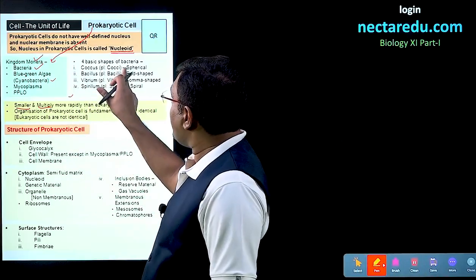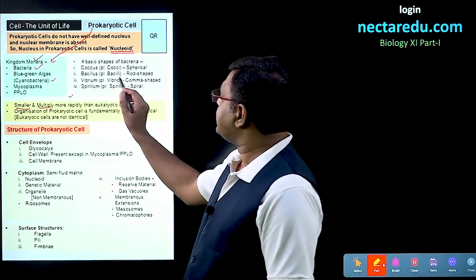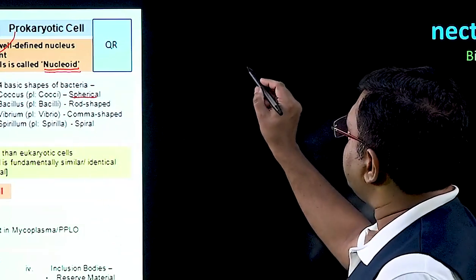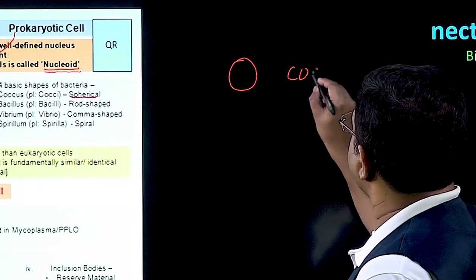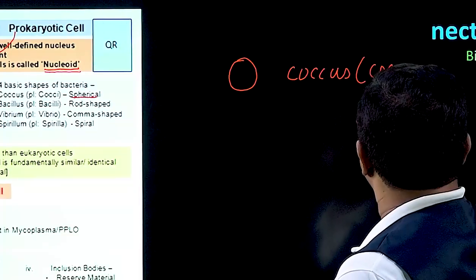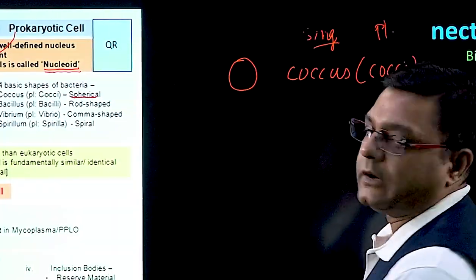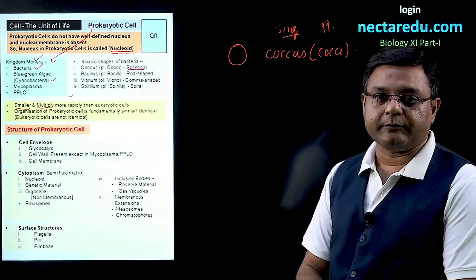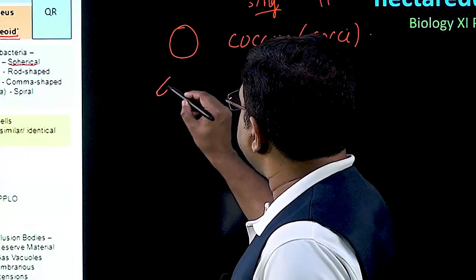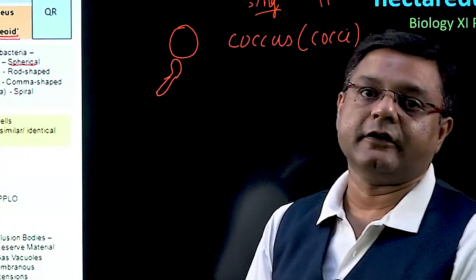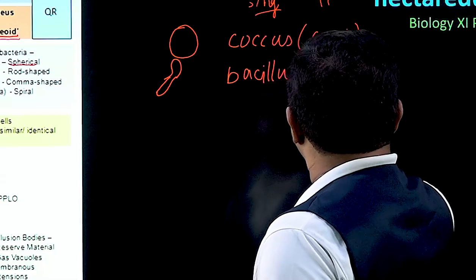Now, next, if we talk about the shapes of bacteria, then there are 4 shapes of bacteria. The first shape is spherical. So, if the shape is rounded or spherical, these bacteria are called coccus or cocci. So, these are the singular names and these are the plural names. So, this is the first basic shape of bacteria. The second shape is rod shaped. So, these bacteria will be something like rod shaped and it is called bacillus and the plural is bacilli.